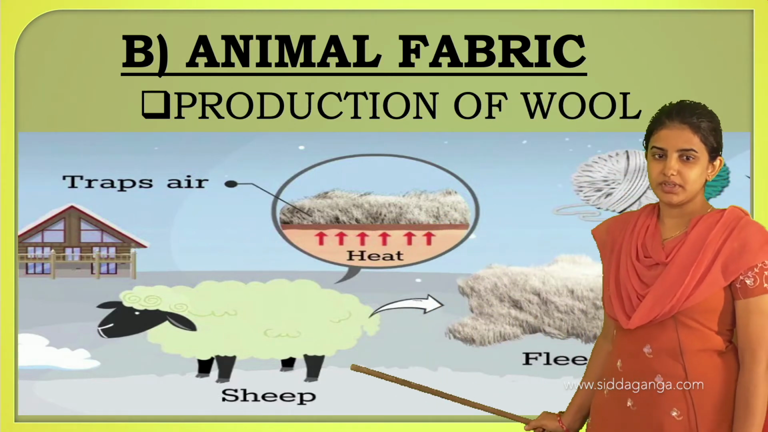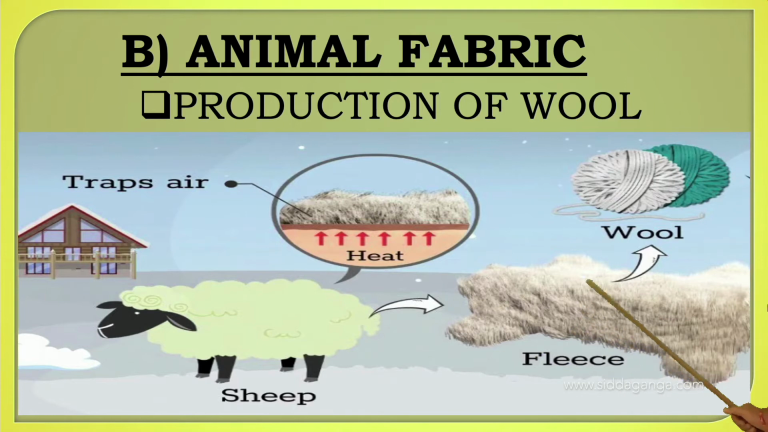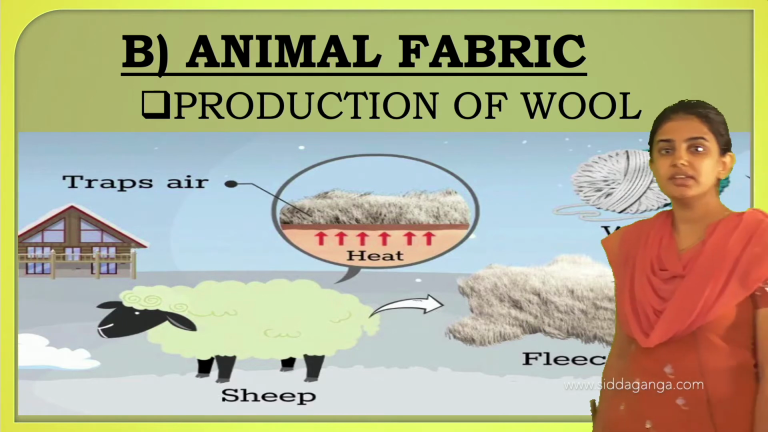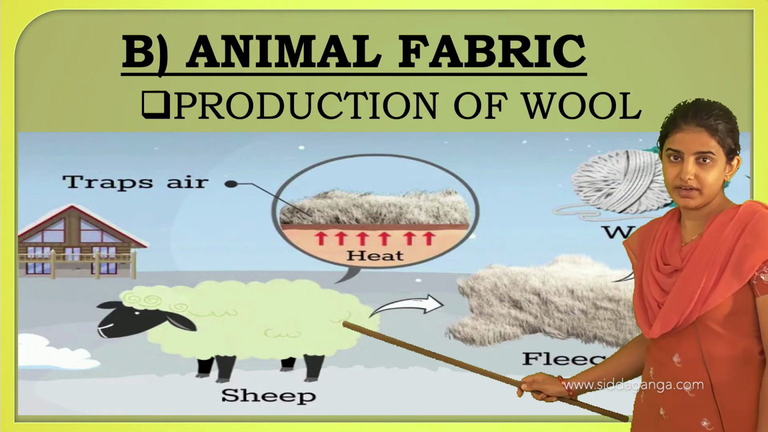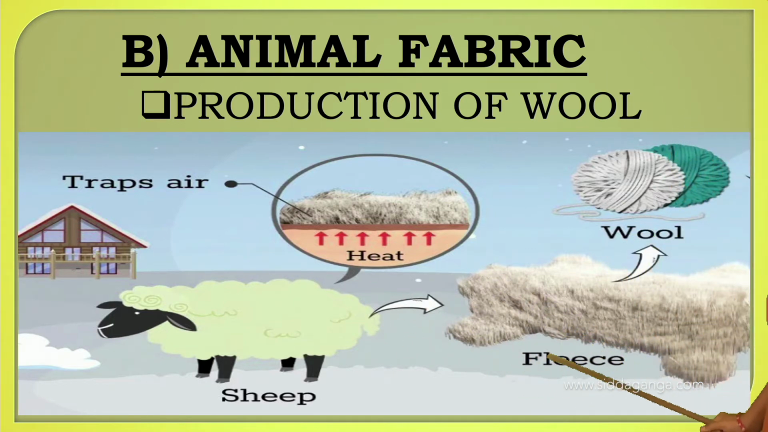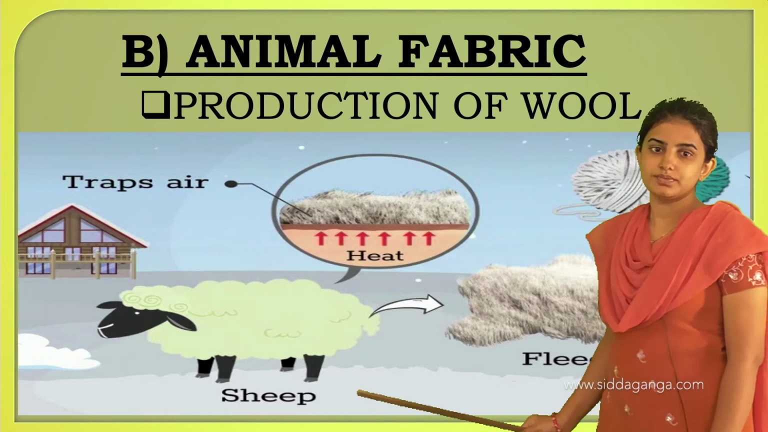See here, sheep is there, and from the sheep fleece will be there. Fleece is nothing but the hair, and from the hair a process will be done, and that one we call shearing. Shearing is nothing but the process of removing the hair along with the skin. By using shearing, we remove the fleece, and later different processes and chemicals will be applied, and thereby we get the wool, and this wool can be used to prepare different types of cloth. See, this is all about the production of the wool.